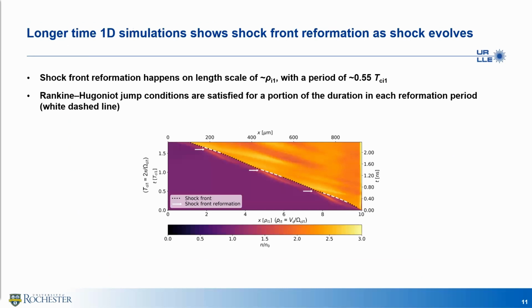To show the dynamics of the shock front reformation, we performed a longer time 1D simulation. In this temporal evolution of density profile, 3 clear reformation periods are seen, indicated by the arrows. The reformation happens on the length scale of an ion gyro radius, with a period of 0.55 ion gyro period. The Rankine-Hugoniot jump conditions are satisfied for a portion of the duration in each reformation period, which is marked by the white dashed segments. That's all I have to say.